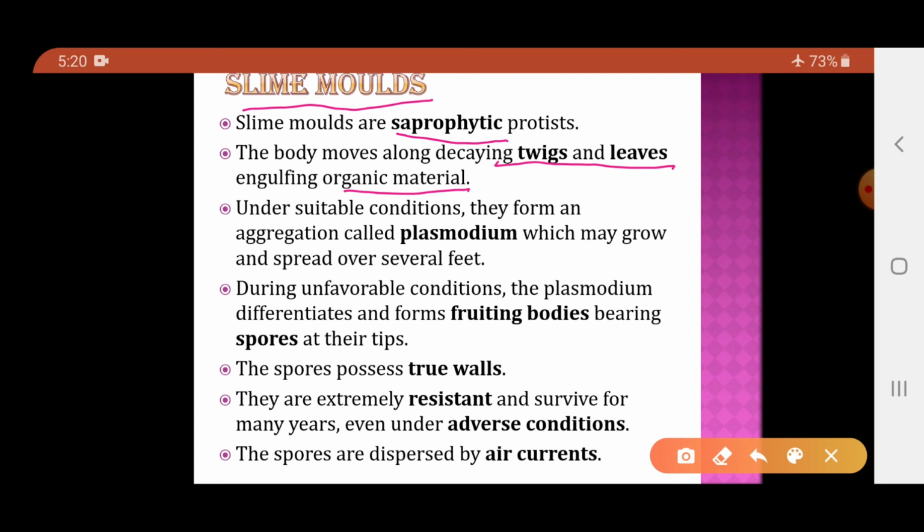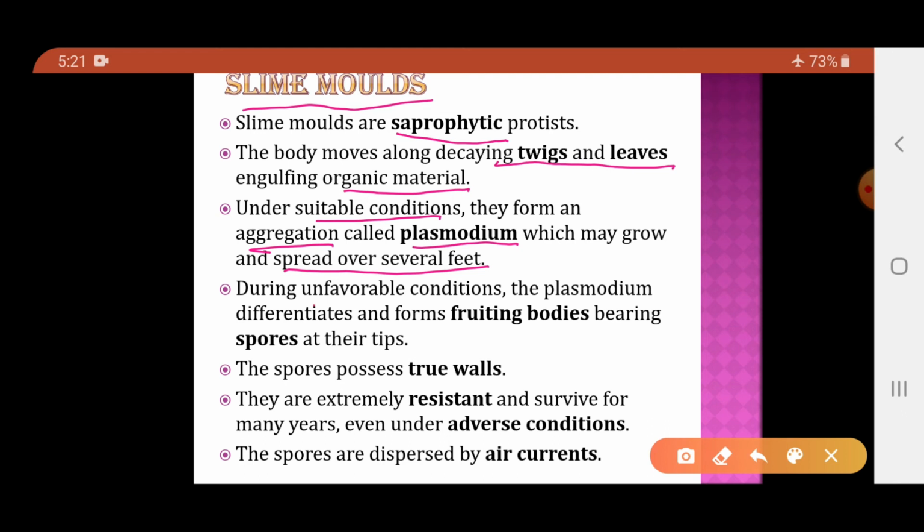Now, under the favorable conditions, they form an aggregation. Aggregation is a mass, which is called a plasmodium. Now this plasmodium grows and spreads over several feet. So during the favorable condition they form a group, and that group is called a plasmodium. This plasmodium spreads over the several feet where they are present.